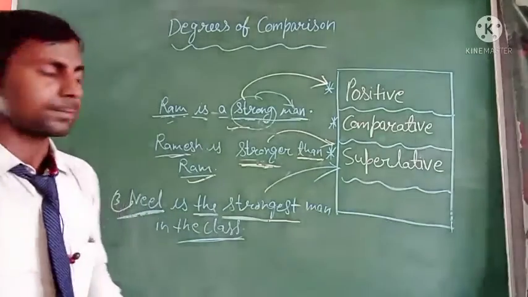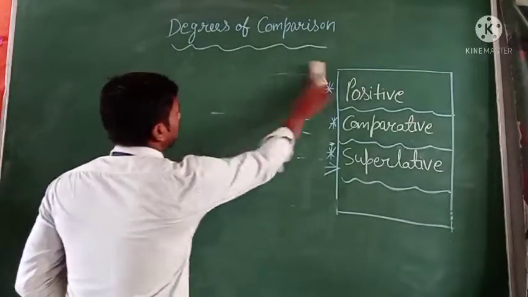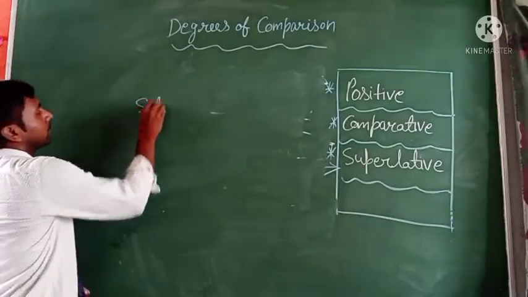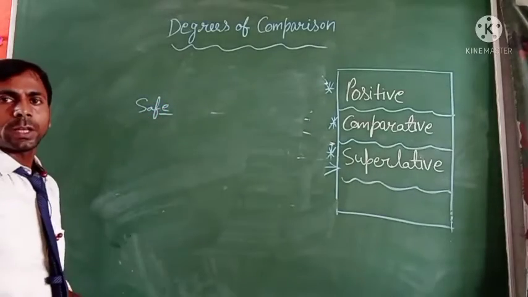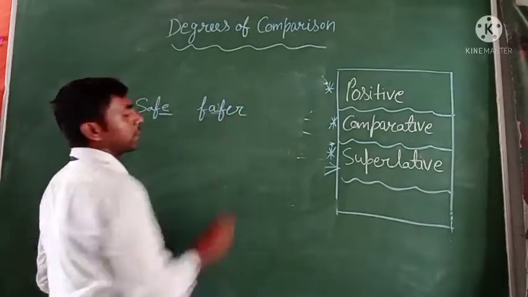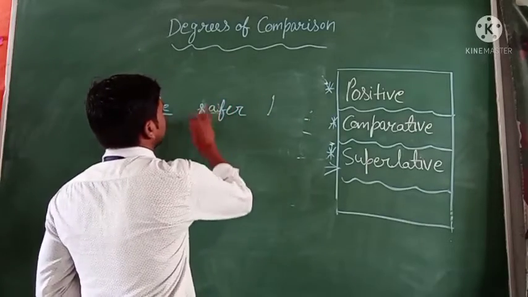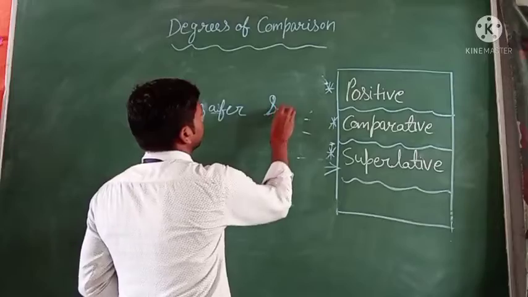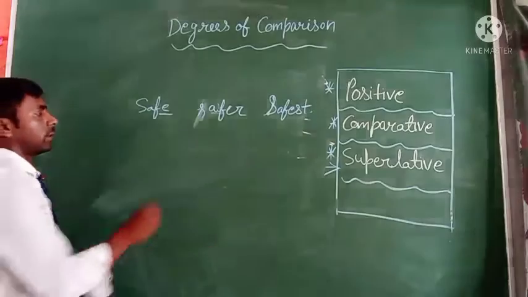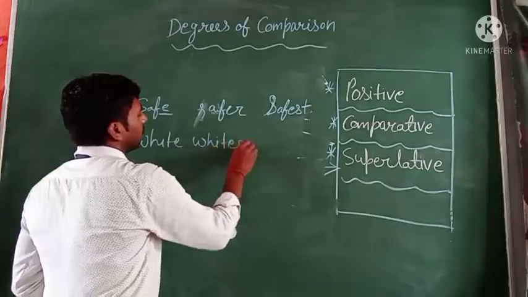For example, safe, you can see here the e, then it will be safer, and in the last we add st, safe, safer, safest. And such as white, whiter, whitest.